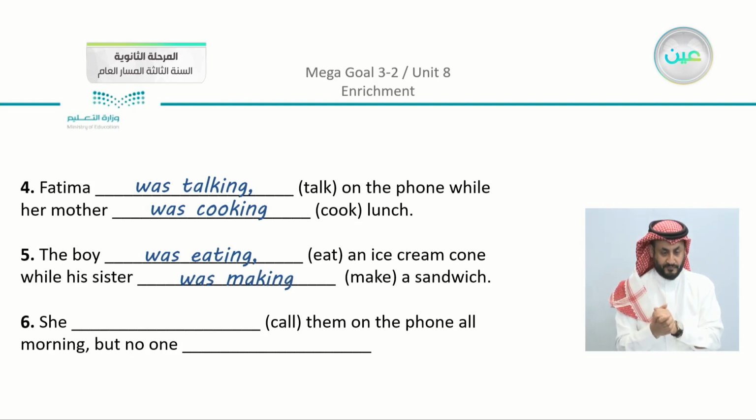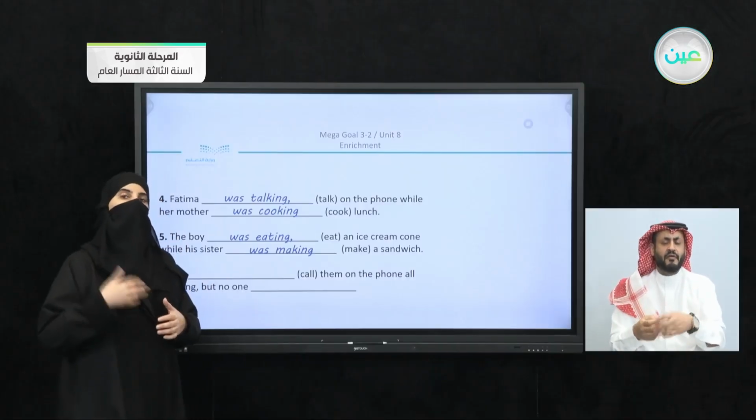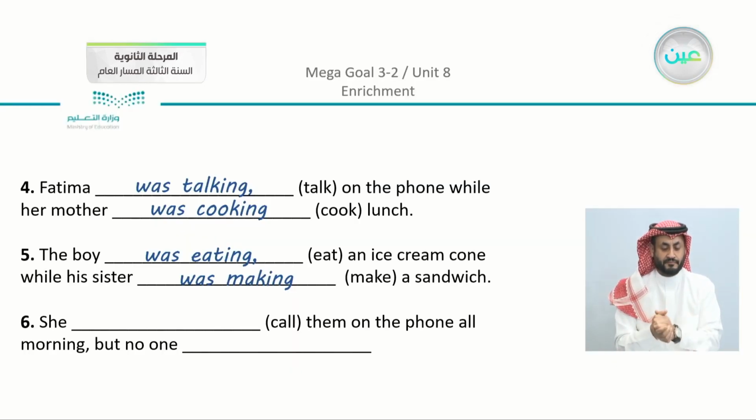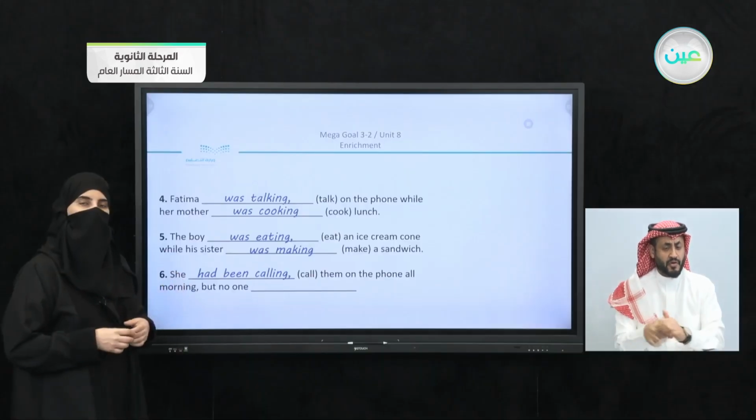We have the last part: she blank called him on the phone all morning, but no one blank. Here you can see that there is no verb to help us, so maybe there is more than just one option. We are going to say that she had been calling him on the phone. Why did I put had been calling? Because we have all morning. So this is something that was happening all the time, all morning.